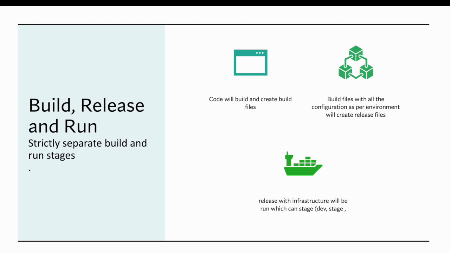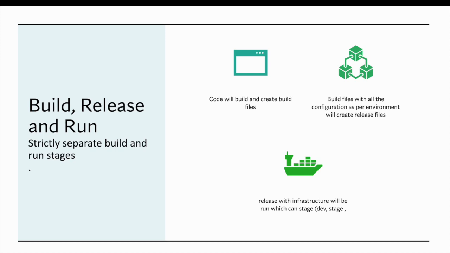Next is build, release and run. Whatever application you build, for example a website, the first step is that you build the application. Second is when you release it. When it goes for release, for example if you're deploying to the web version or the dev version, it should have all the configuration ready. And when you deploy, it should run.